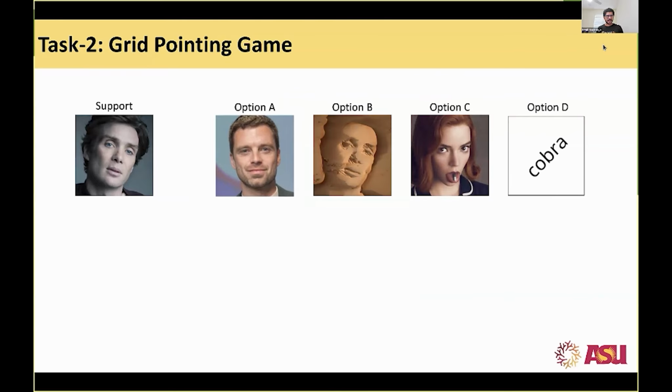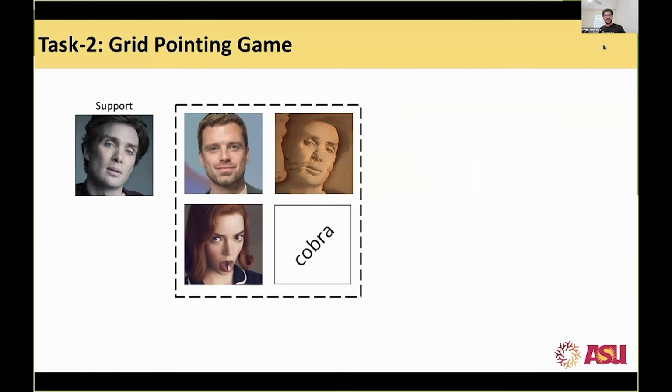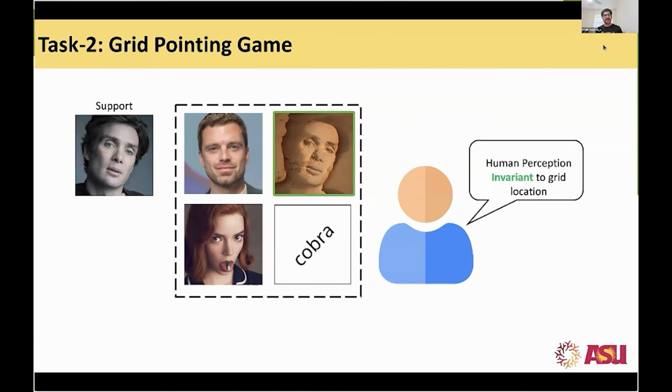So moving on to task 2, that is our grid pointing game. We basically align these 4 images into a grid with different orderings, such that for one particular sample, we have now extrapolated to 4 different samples. And this also tests properties of models, on how vision encoders are basically understanding the image part of it. So we can see that humans are invariant.